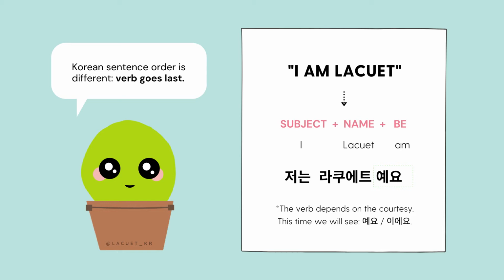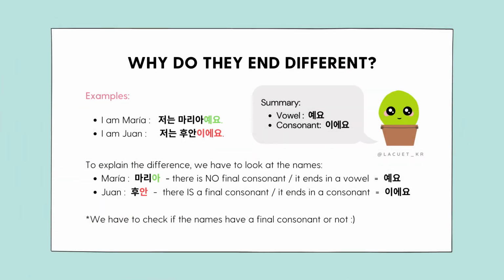This time we will see 이에요. Why are there different endings? Let's look at the two examples shown on the screen. "I am Maria" is said 저는 마리아예요. And "I am Juan" is said 저는 후안이에요. To understand it, we must check how the names end.